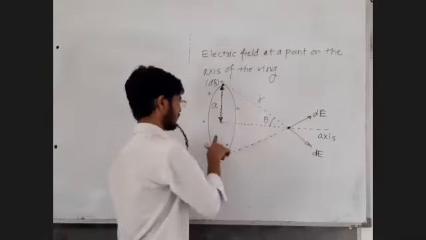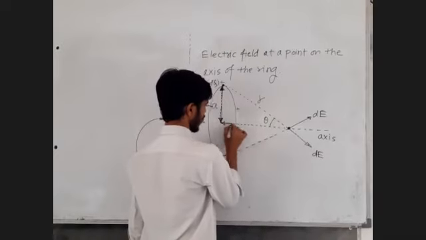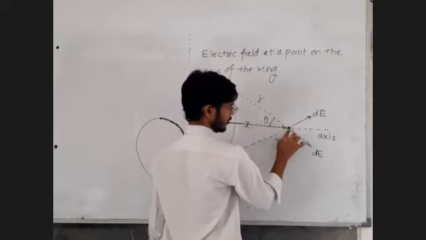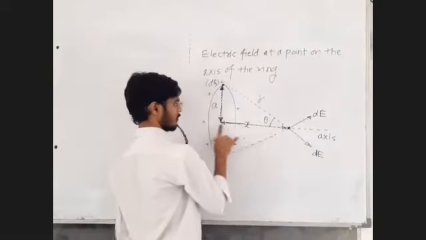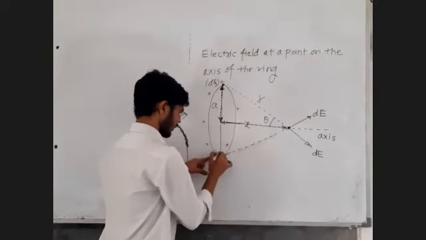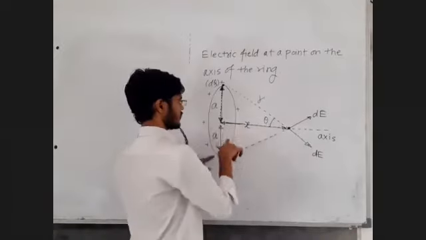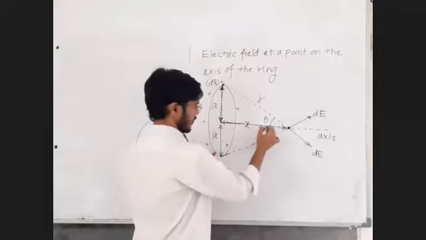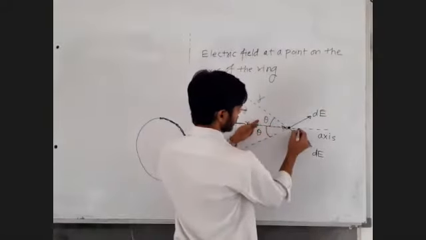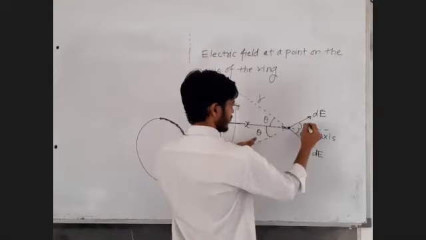Because of the symmetry, this side is also a. Always call the distance of the given point on the axis from the center as x. This side is a, this side is also a, the radius of the ring. This distance is x. So by symmetry, this angle must be equal to theta. If this angle is theta, then this angle is also theta.